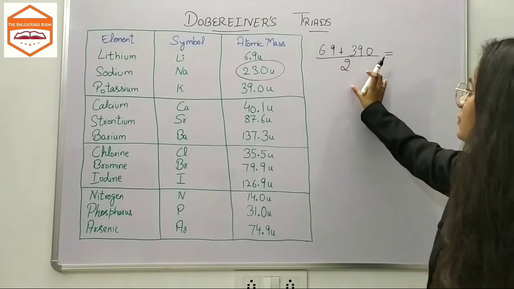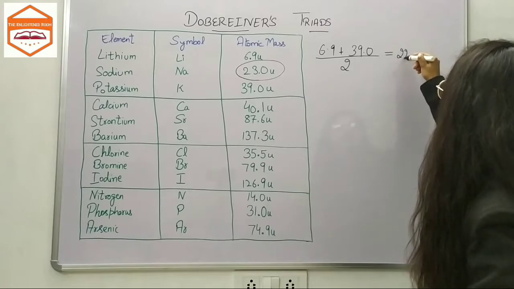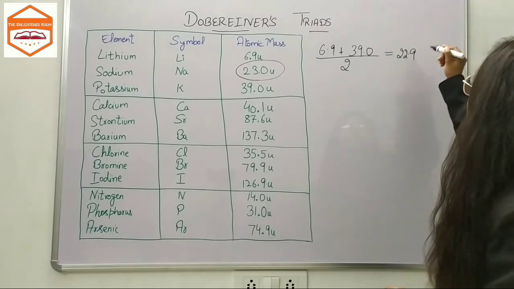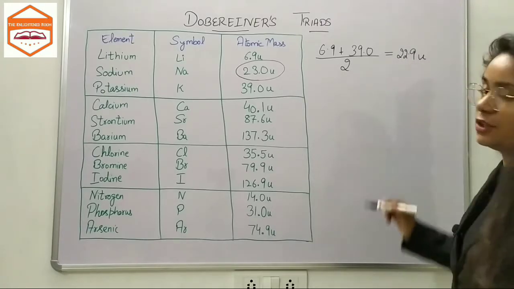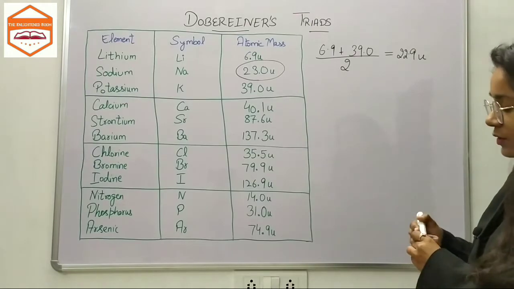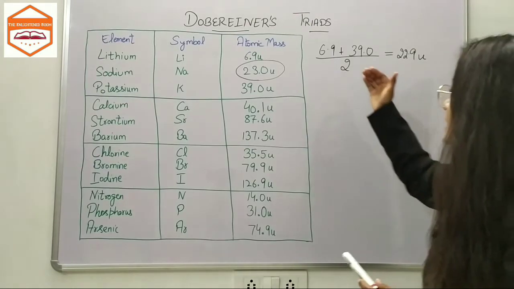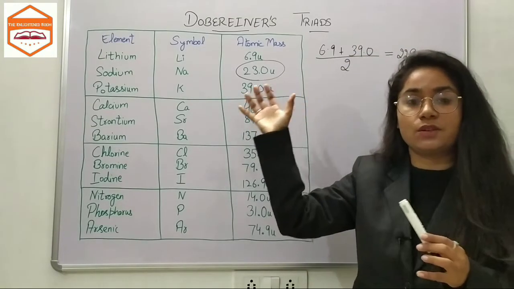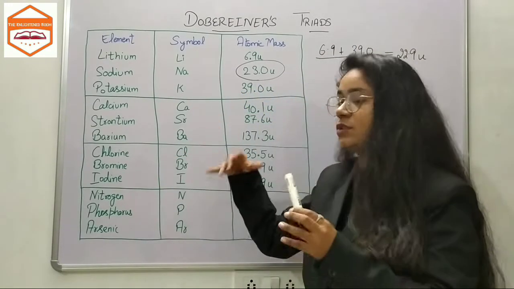So the atomic mass of this one is nearly equal to 22.9 atomic mass units.